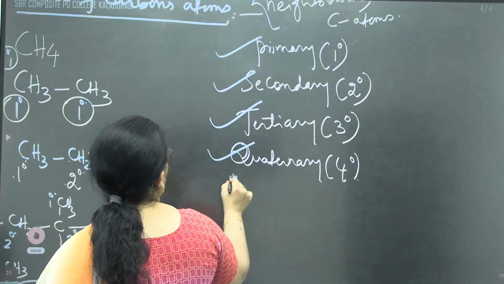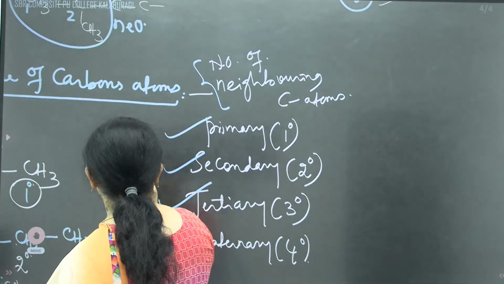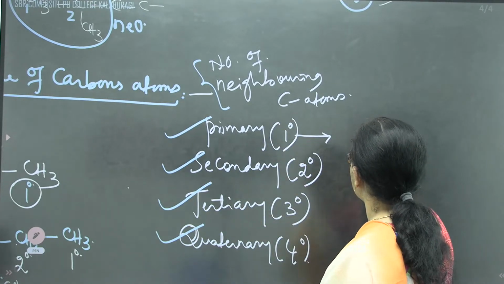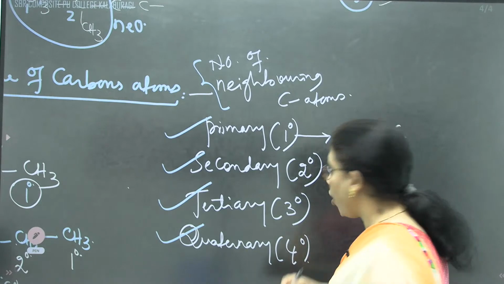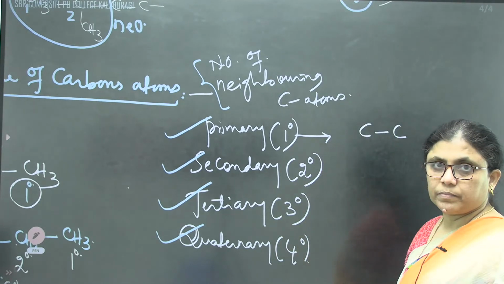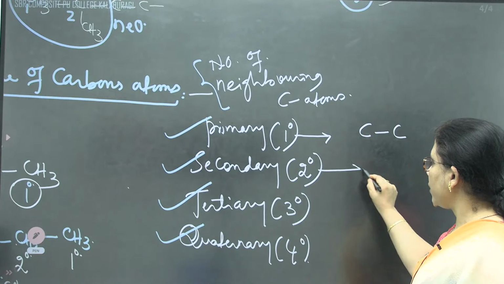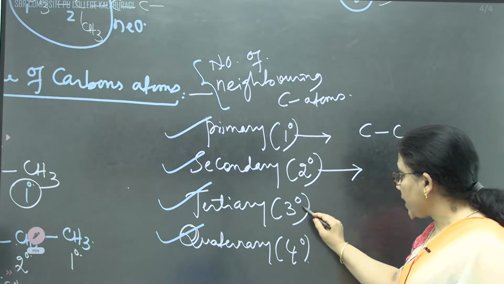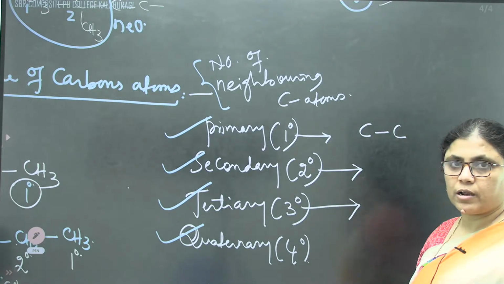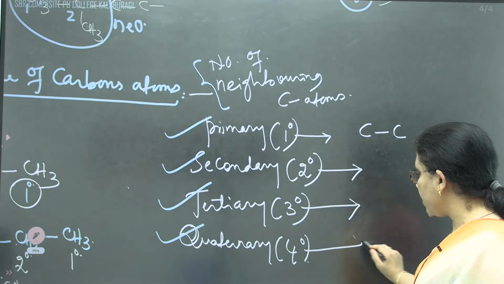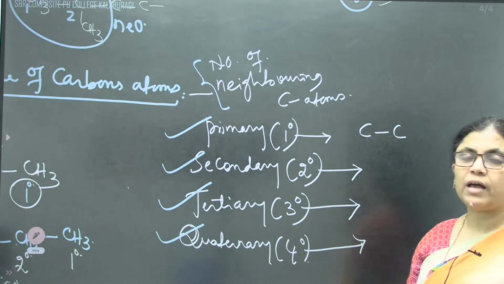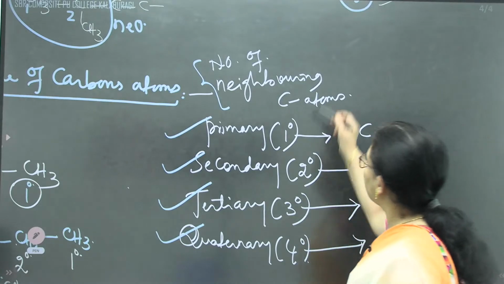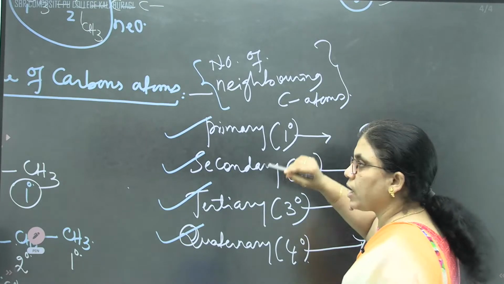So here we can say that primary carbon atoms are those which are surrounded by one carbon atom or no carbon atom. Whereas secondary carbon atoms are surrounded on two sides by carbon. If they are surrounded on three sides, they are tertiary. If they are surrounded on all four sides by carbon atoms, they are called quaternary. That means primary, secondary, tertiary, you can decide on the basis of the number of carbon atoms.